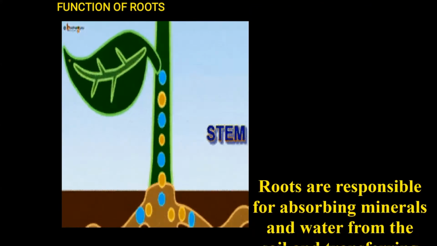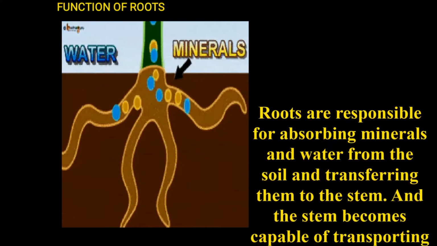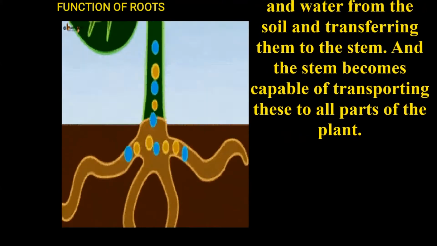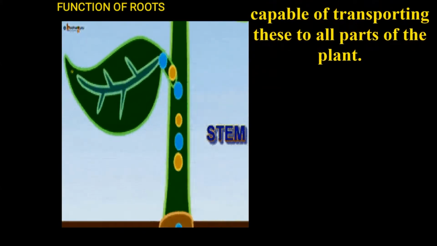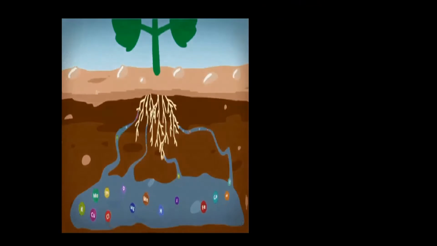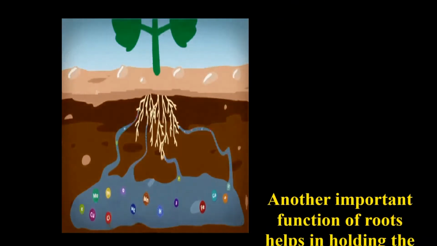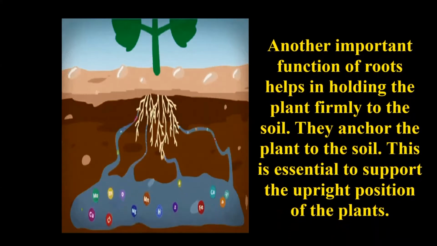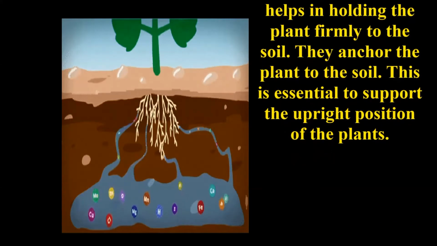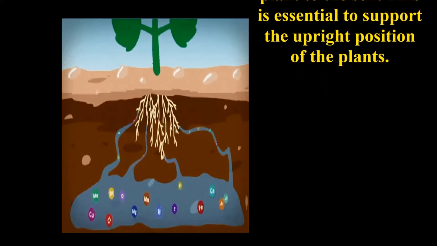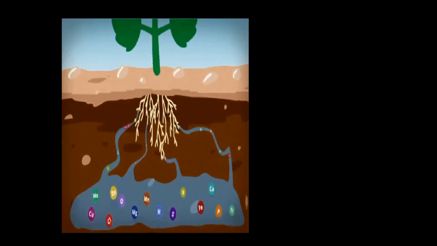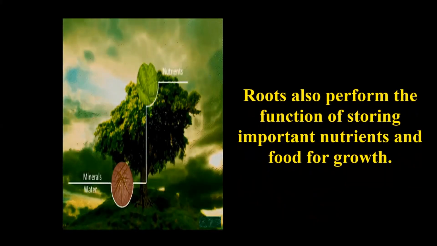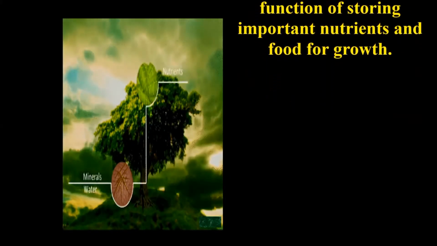Functions of roots. Roots are responsible for absorbing water and minerals from the soil and transferring them to the stem. And the stem becomes capable of transporting this to all parts of the plant. Another important function of the roots is holding the plant firmly to the soil. They anchor the plant to the soil. This is essential to support the upright position of the plants. Roots also perform the function of storing important nutrients and food for the growth.